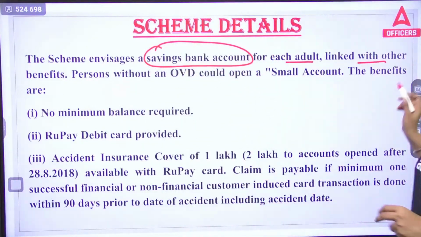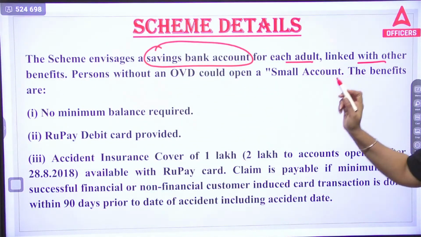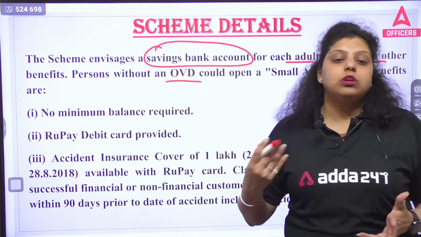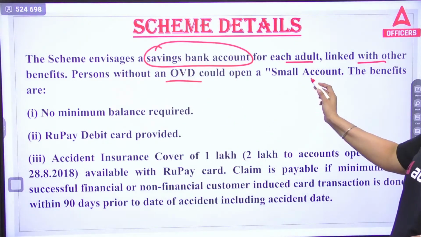So you can see, persons without OVD. Now what is OVD? Officially valid documents. They can open a small account.